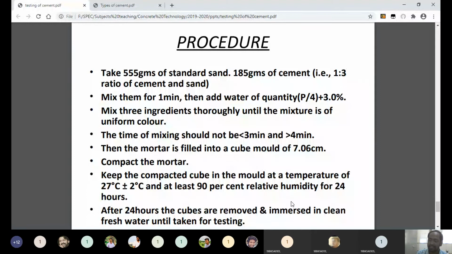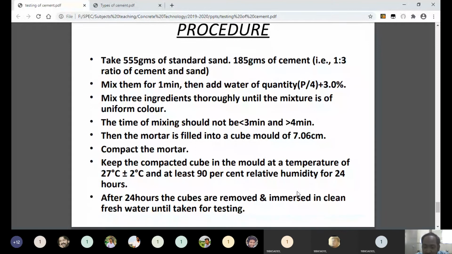The particles whose size is less than 10 microns can impart strength only up to 7 days, and the particles whose size is about 10 microns impart strength after 7 days. That's why we measure the strength of cement for 1 day, 7 days, and 28 days.